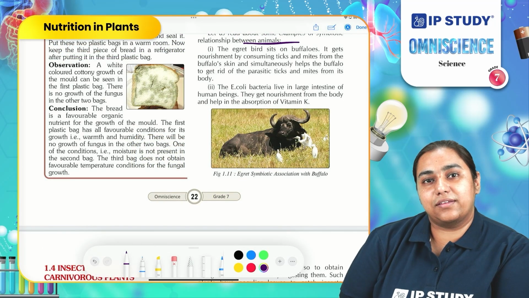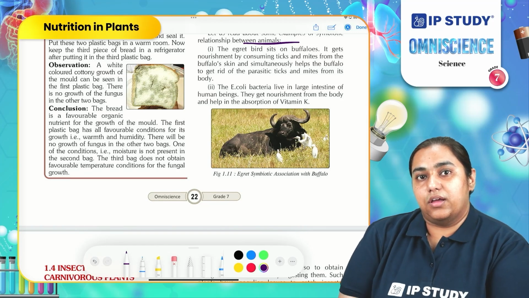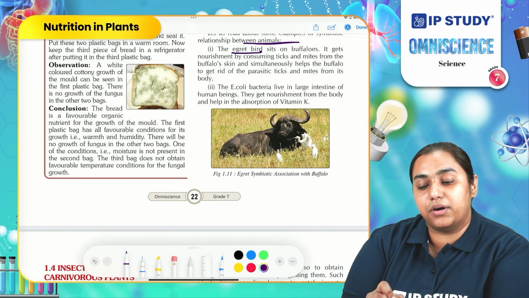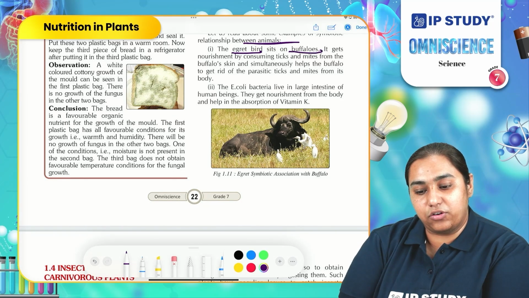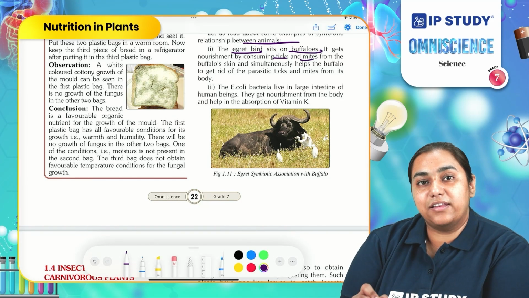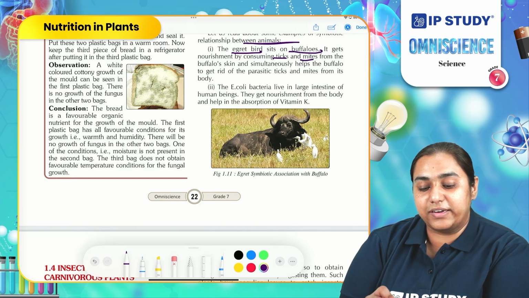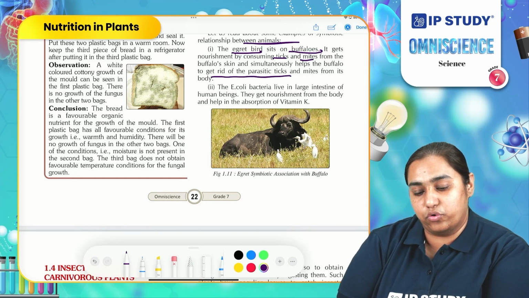One of the common examples which we can observe among the animals for symbiotic relationship is the relationship between egret bird and buffalo. Egret birds often sit on the back of the buffalo and consume the ticks and mites which are present on the body of the buffalo. This helps the buffalo in getting a clean body and in return the egret is getting food.